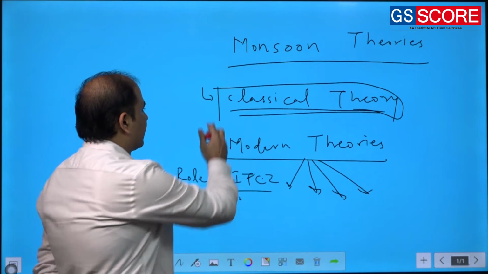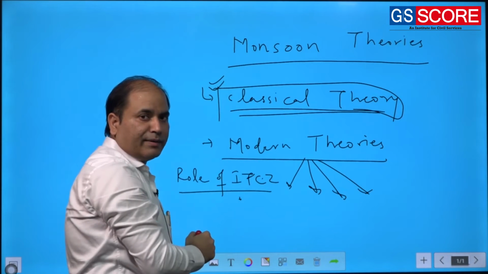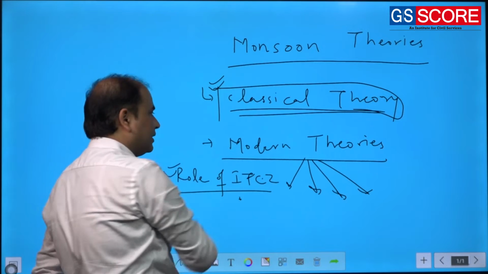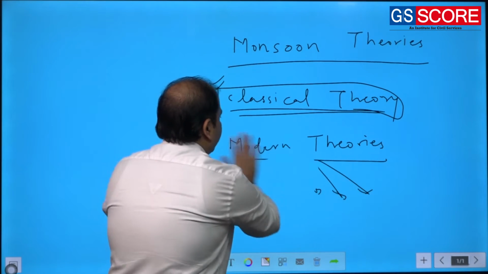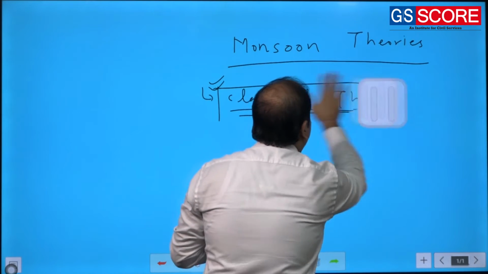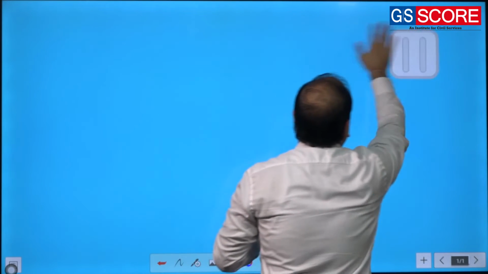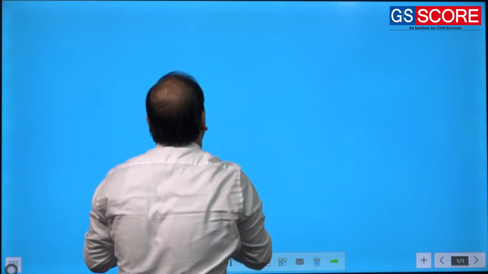So we have the classical theory given by Edmund Halley and we have the role of ITCZ. First we will try to find out what was the idea of Halley, what was the classical theory of monsoon.